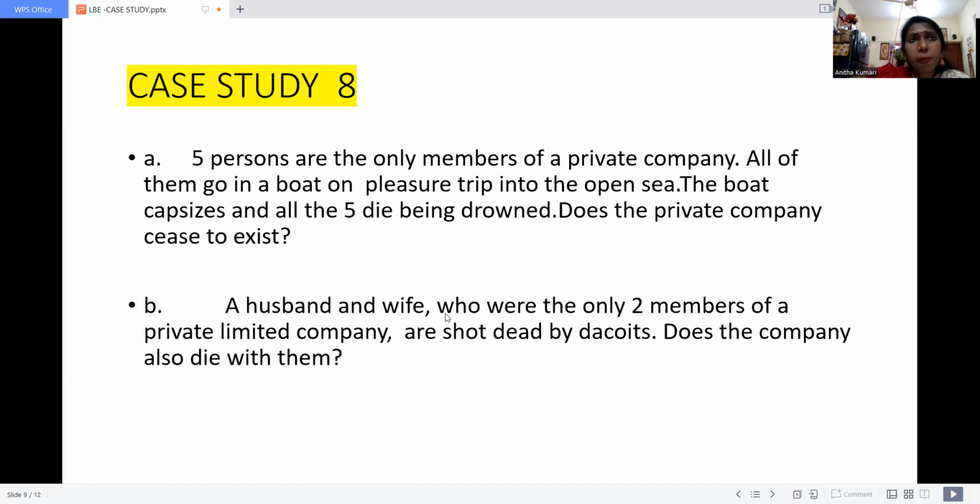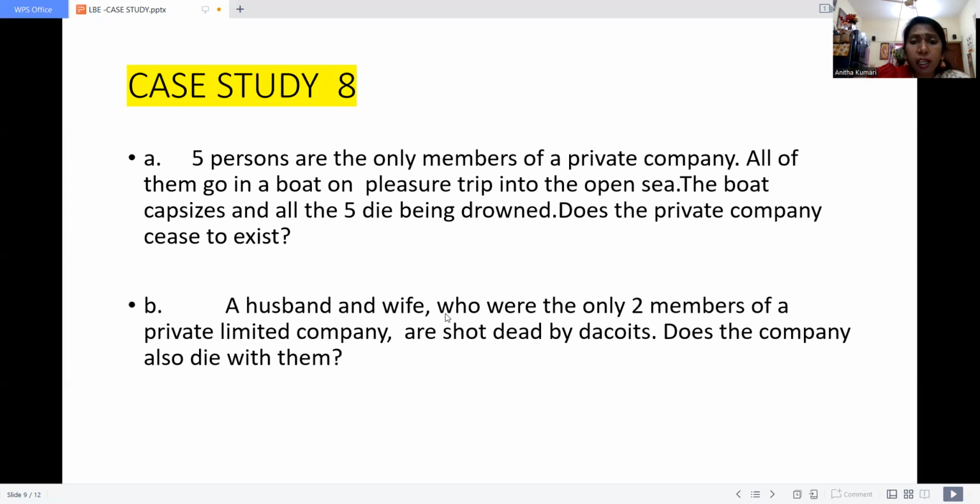As per the Partnership Act 1930, and it also comes under the Companies Act, the company is entirely different from its members. Once the company is created, the death of the partners in no way affects it. If all the partners, all the CEOs or all the owners of the company die, automatically the company comes to an end.